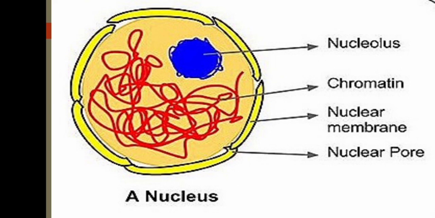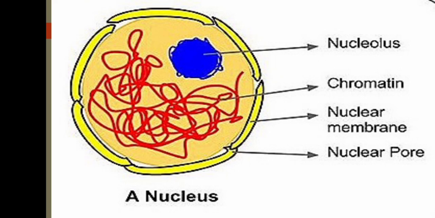It contains chromosomes, the thread-like structures we saw here, and it is spherical or elliptical in shape and located in the center of the cell. Next, it acts as the brain of the cell. Why? Because it controls all cellular activities.